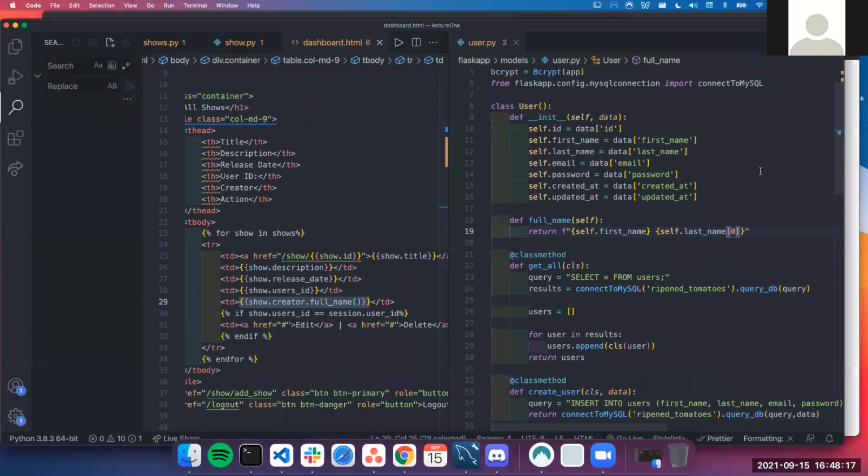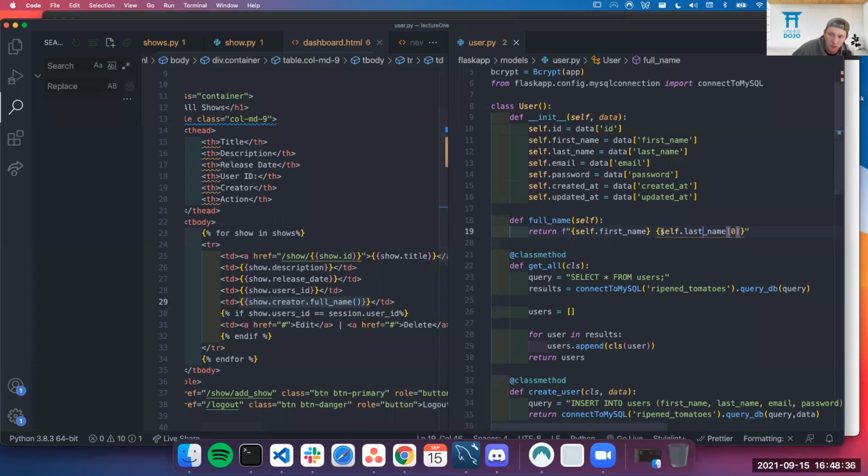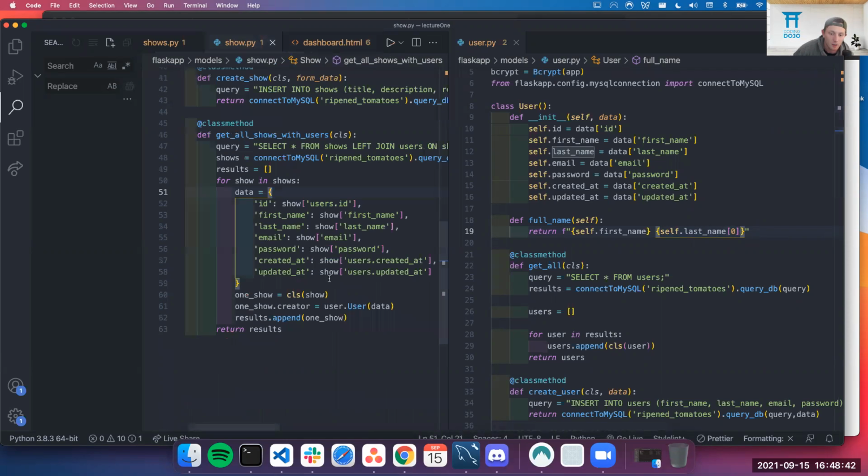If I were to click on the page of my show and I wanted to have a creator on that one, I could use that method. If I wanted a review that showed the creator, I could use that as well. And so you can see, even in our little application, instead of me having to change it in three different places, because I make it an object, I can just change it in this method right here and it applies throughout my entire application. So that is why we want to make these an object.